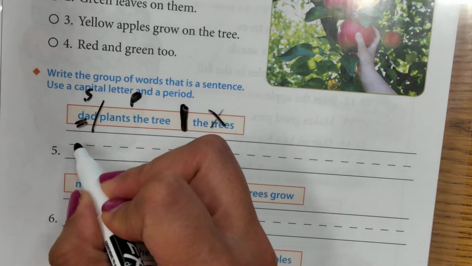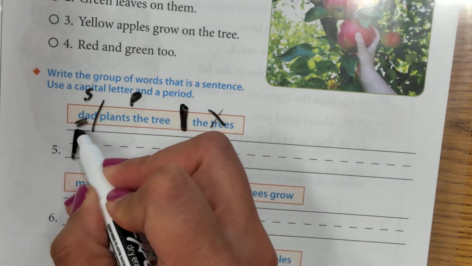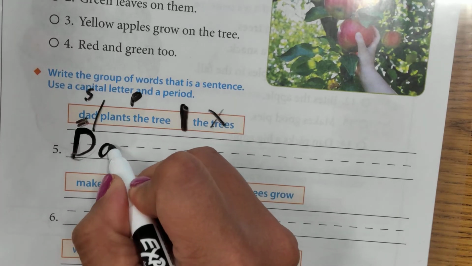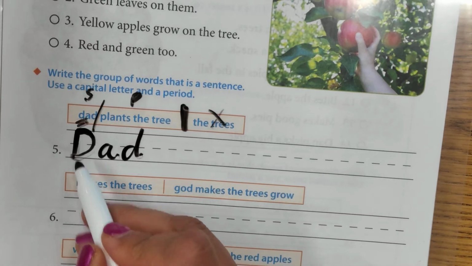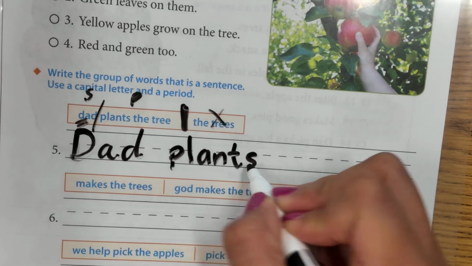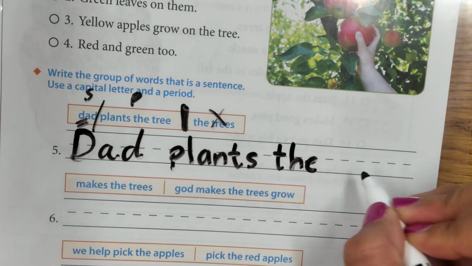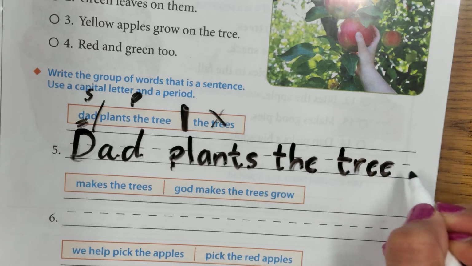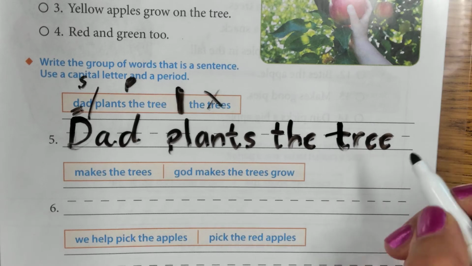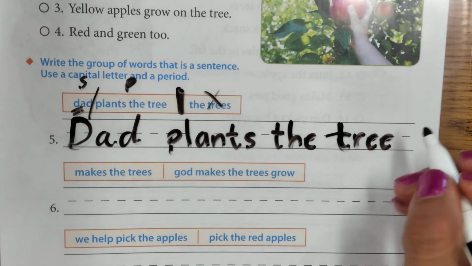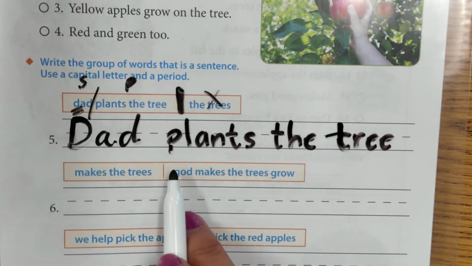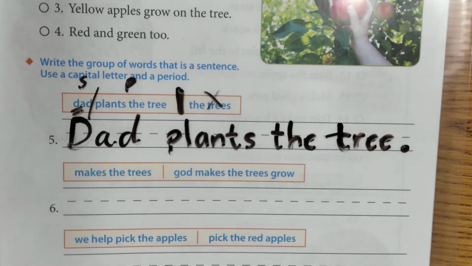All right, so I'm going to rewrite it. Remember, your handwriting is important. Respect your lines, top to bottom. So Dad has to have a capital D because it is the beginning of a sentence. Dad plants the tree. And as usual, make sure your handwriting is nice and neat because if I cannot read it, I will not understand it and I can mark it wrong. Right, Dad plants the tree. So we have the capital letter already. We're missing an end punctuation. In this case, it is going to be a period.